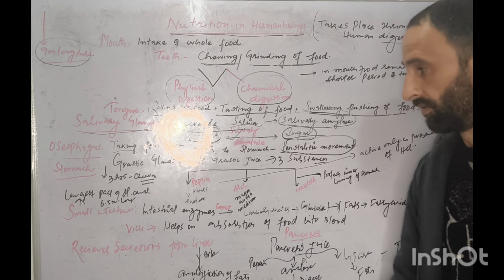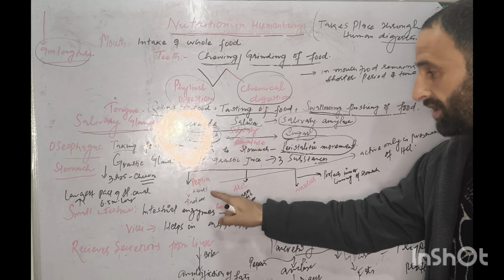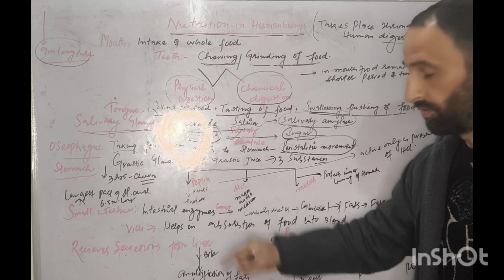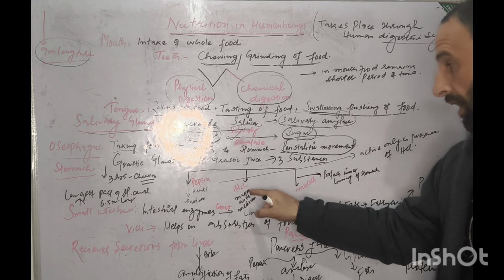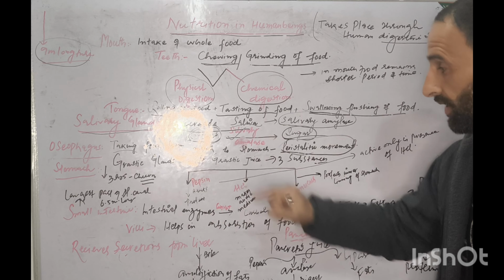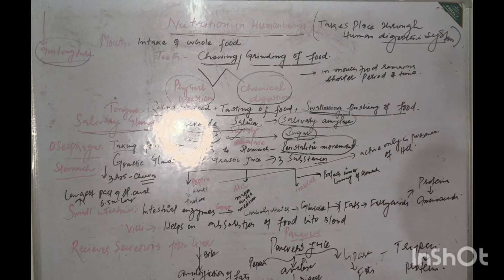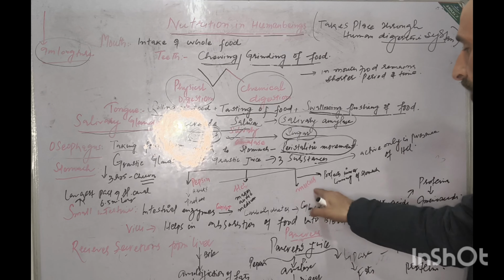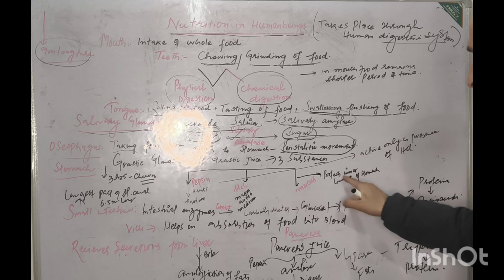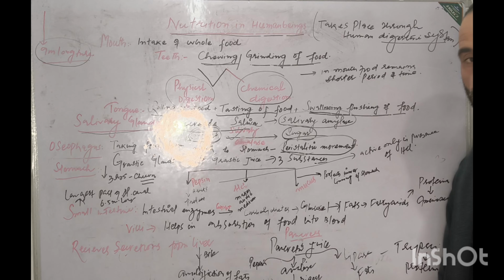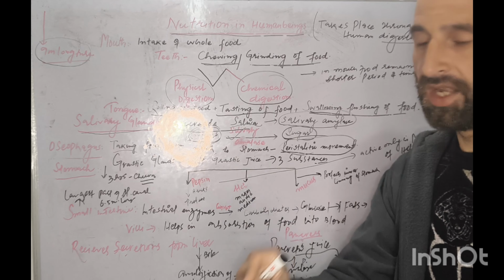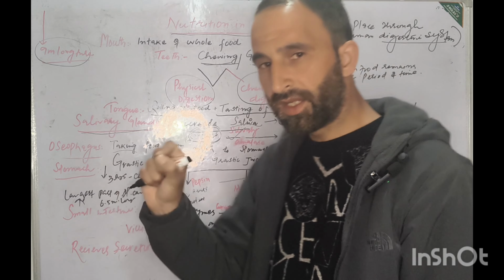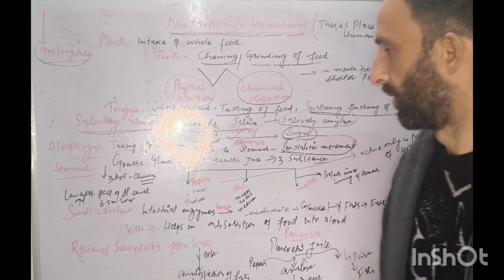What is the role of pepsin? Pepsin breaks down proteins. But HCl activates the pepsin. This is a main point here. What is the role of mucus? Mucus protects the inner lining of the stomach. And what is HCl? It creates an acidic medium. It kills the bacteria in the stomach.